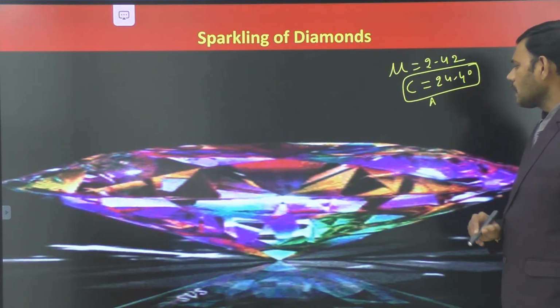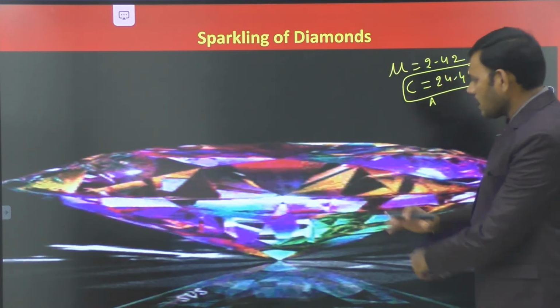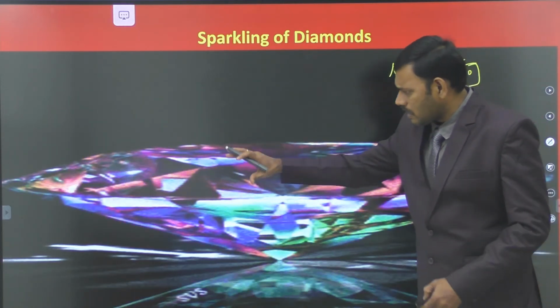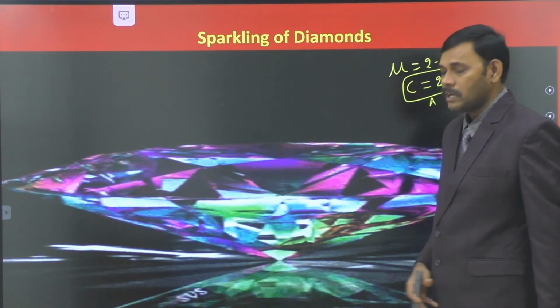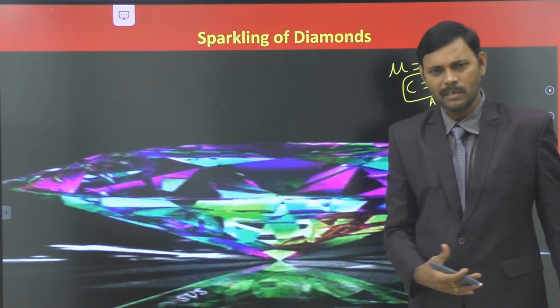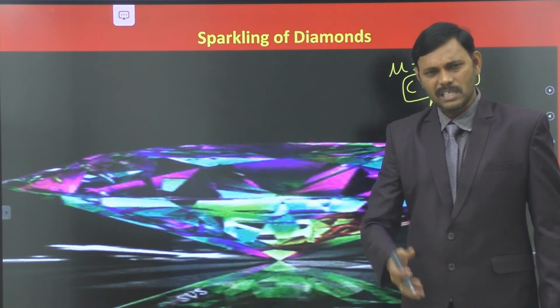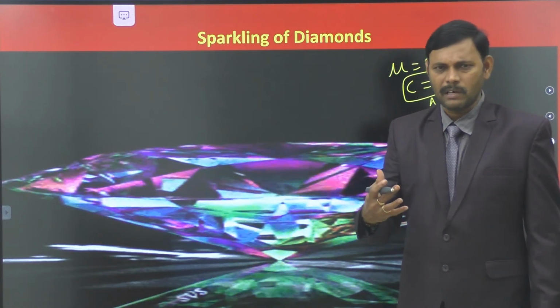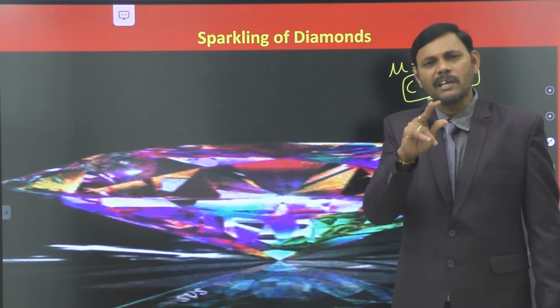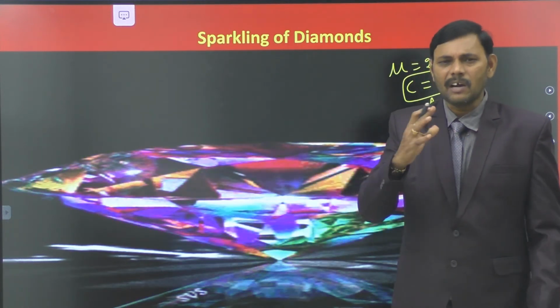Because of its low critical angle, and moreover because there are so many cut parallel planes, cut surfaces on the diamond. Cutting of diamond is a very critical thing in the formation of a diamond. The sparkling of the diamond depends upon the refractive index, the nature of the diamond. That is the one thing. The second one is the preparation of diamond, the cutting of diamond.